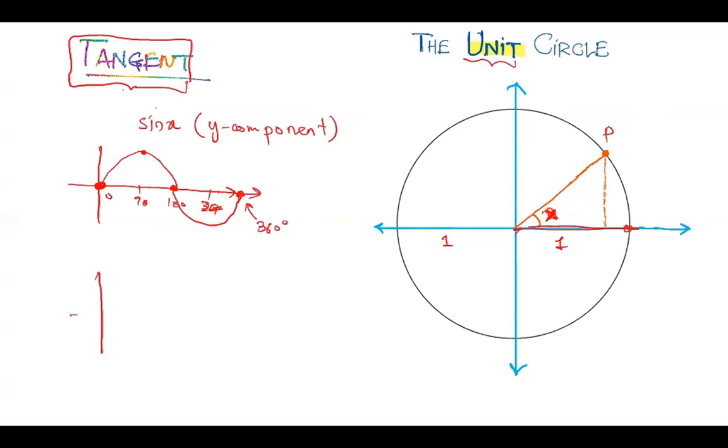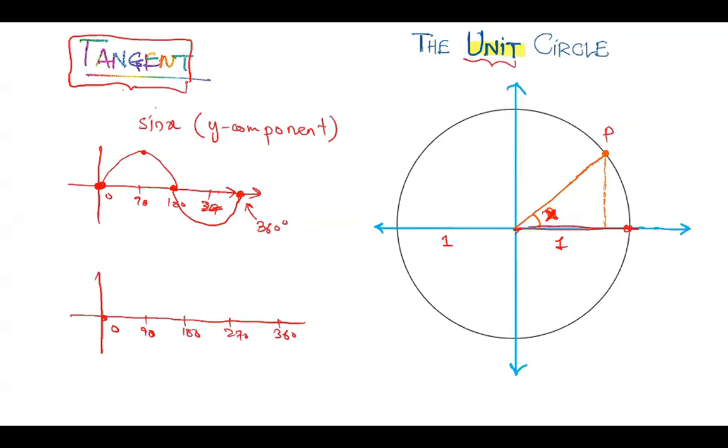So what about the cosine function? Let me do it in an even better way. This is 0 degrees. This is 90 degrees, this is 180, this is 270, this is 360. By the way, these numbers 90, 180 are the quadrants, and the difference between them is 90 degrees.